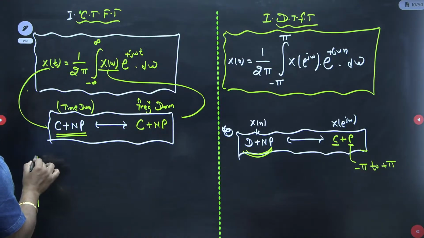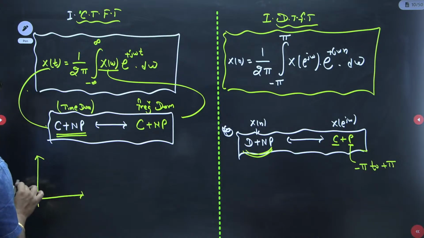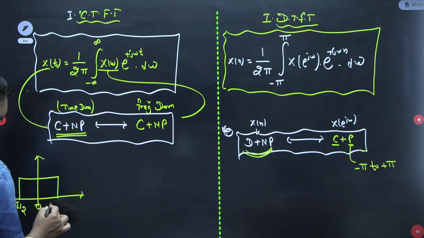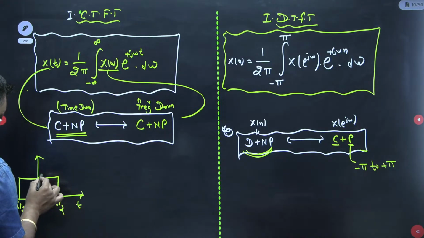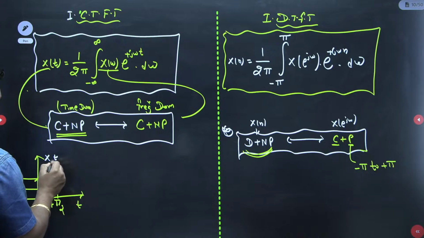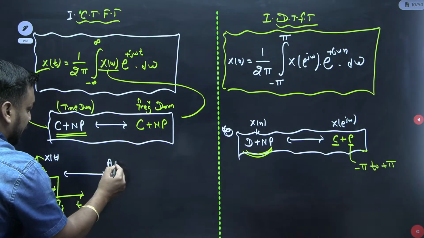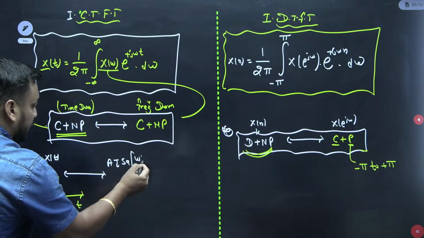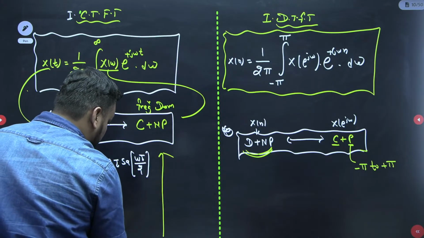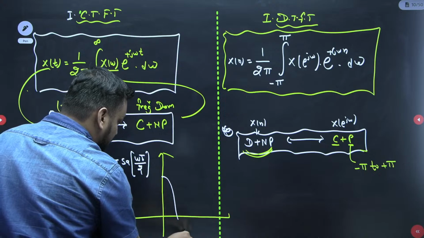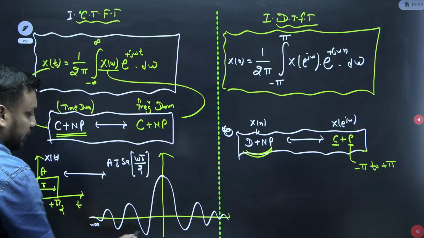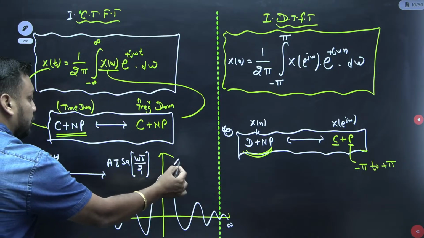If you know the continuous time rectangular pulse, I hope you remember, we have discussed it in a very deep manner. From minus tau by 2 to plus tau by 2 with respect to t, if this is A and this is your tau, this is a rectangular pulse, guys. Its Fourier transform is A tau times sinc of omega tau by 2. I told you multiple times to remember this. If you make the curve, you get a sampling function with gradually decreasing oscillation, and the limit goes from minus infinity to infinity. So this is x(t), and this is X(omega).